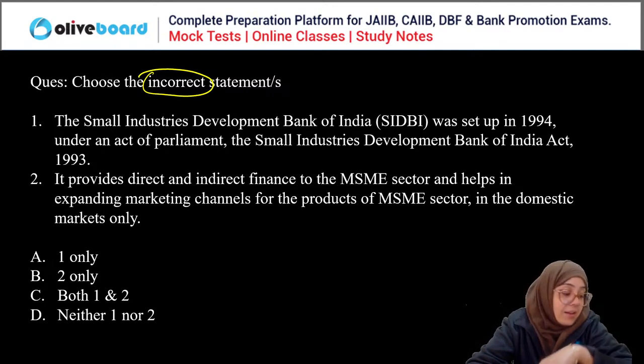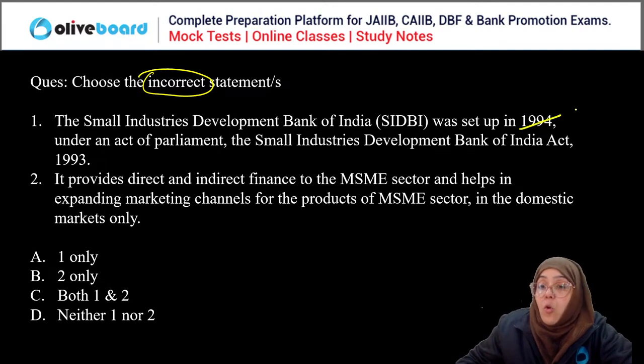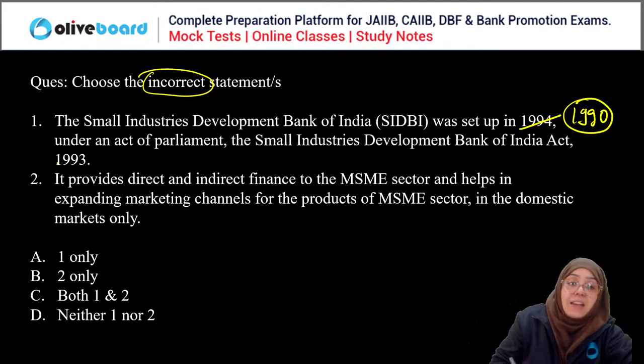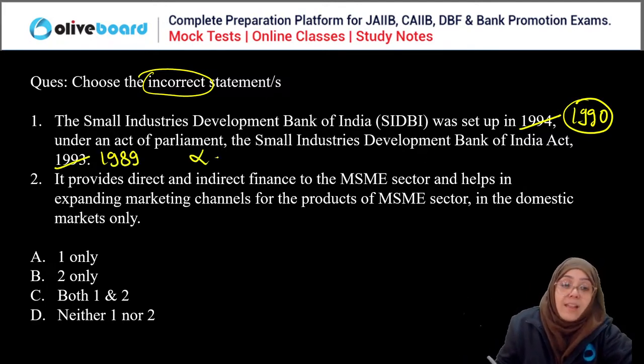Incorrect statement regarding SIDBI. First, SIDBI has been established in 1994? No, it was established in 1990 under the Act of Parliament, the SIDBI Act 1989. So first is wrong. Second, it helps in expanding the marketing channel for the products of MSMEs in the domestic market only. False.